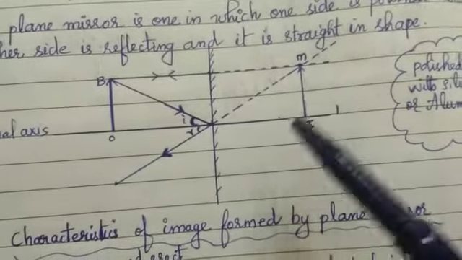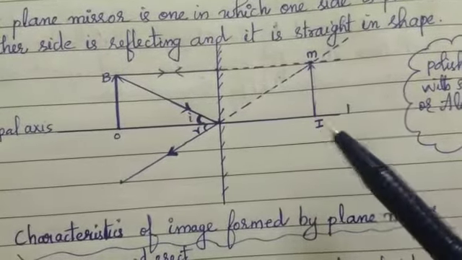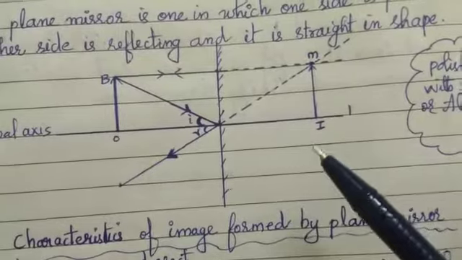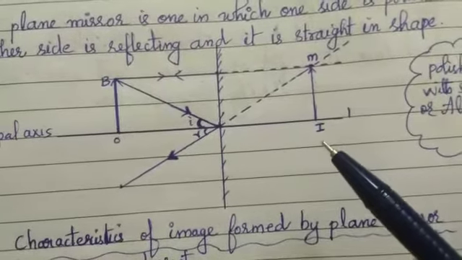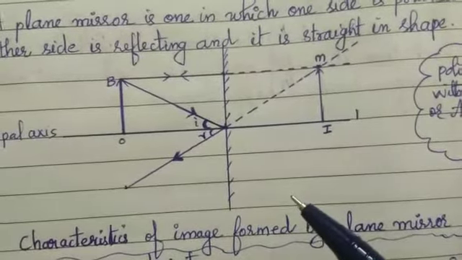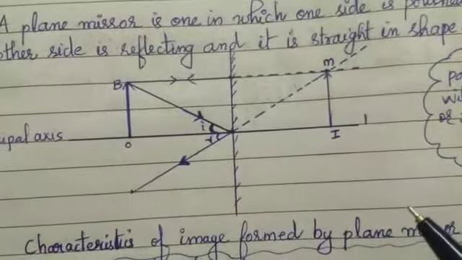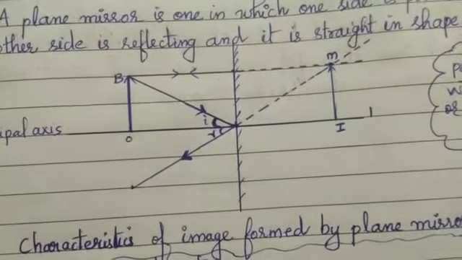What is a real image then? A real image is formed when the rays of light after reflection meet at a point. After the reflection, if the reflected rays meet at a point, then the image formed at that point is known as a real image. So that is the difference between a real image and a virtual image.